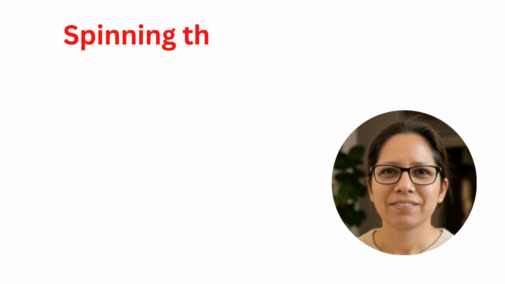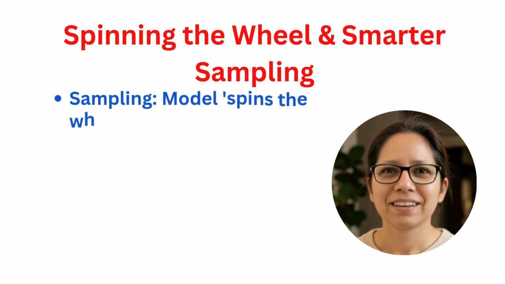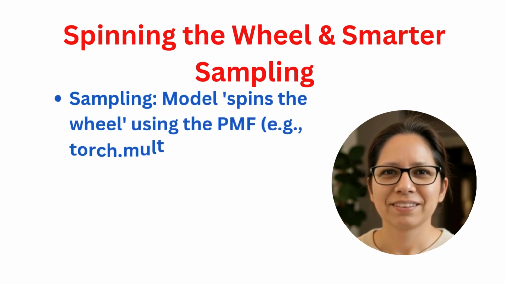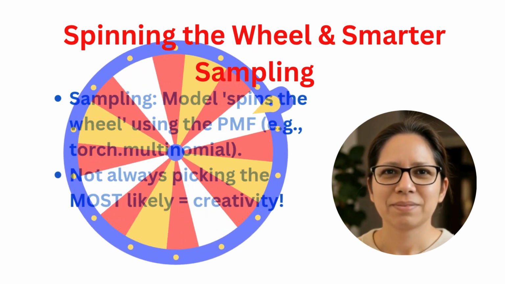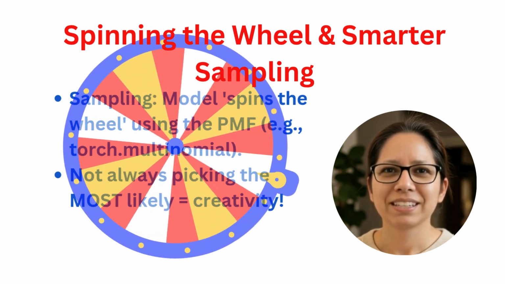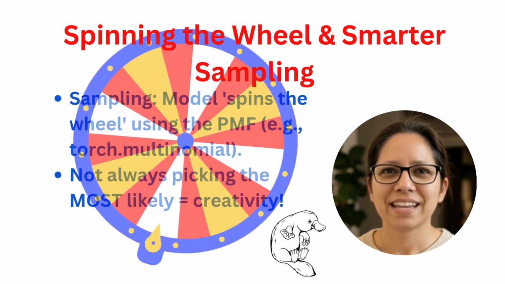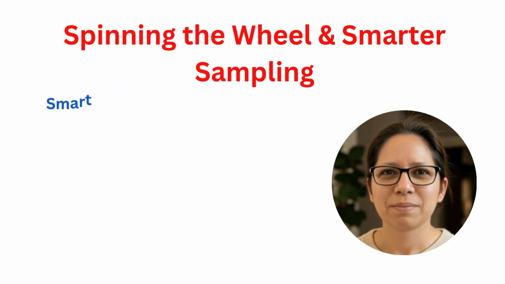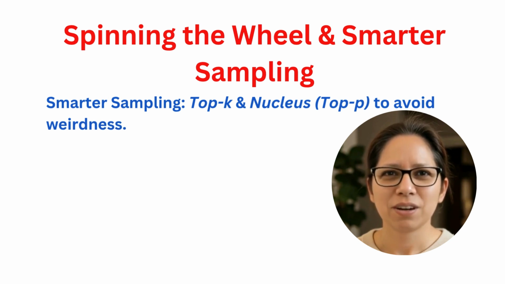Once it has this PMF, the AI doesn't just pick the single most likely word every time. That would be boring. Instead, it samples from this PMF. It's like spinning that weighted roulette wheel. This introduces useful randomness. But to stop it from going completely off the rails, like ending a knock-knock joke with platypus because platypus had a tiny chance, we use smarter sampling tricks like top K, which only considers the K most likely words, or nucleus sampling, which considers the smallest set of words covering most of the probability mass. These keep our AI coherent, mostly.